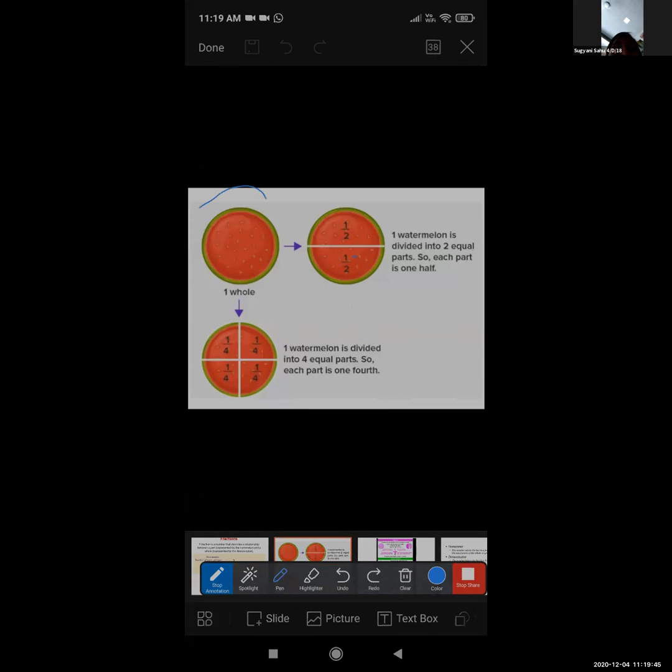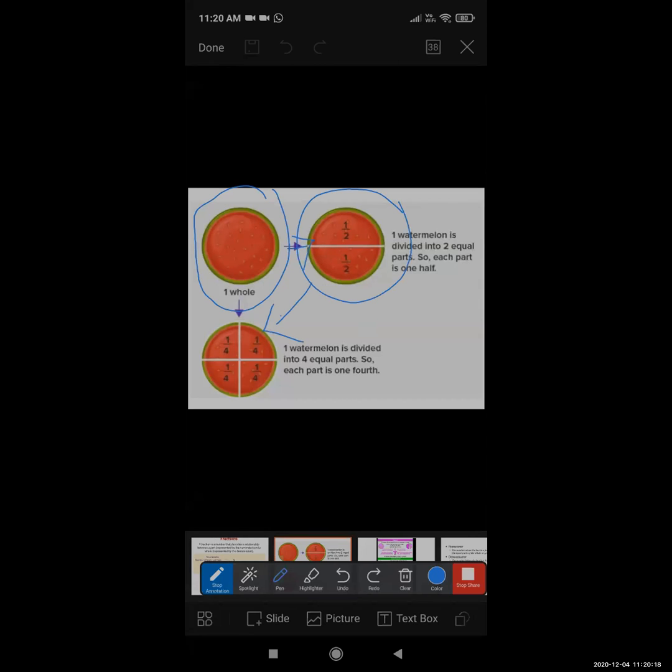The first image. Tell me, what is the first one? Whole. Whole means what? A full watermelon. It is a full watermelon. Yes or no? This is the full watermelon, no? Yes. Now go to the second one. Look here, the second one. How many equal parts are there in the watermelon? Tell me. 2. 2 equal parts are there, correct? Yes.